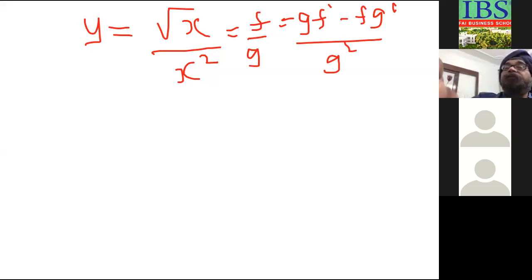So g is x square into the differential of under root x. The differential of under root x will be half into x to the power minus half.